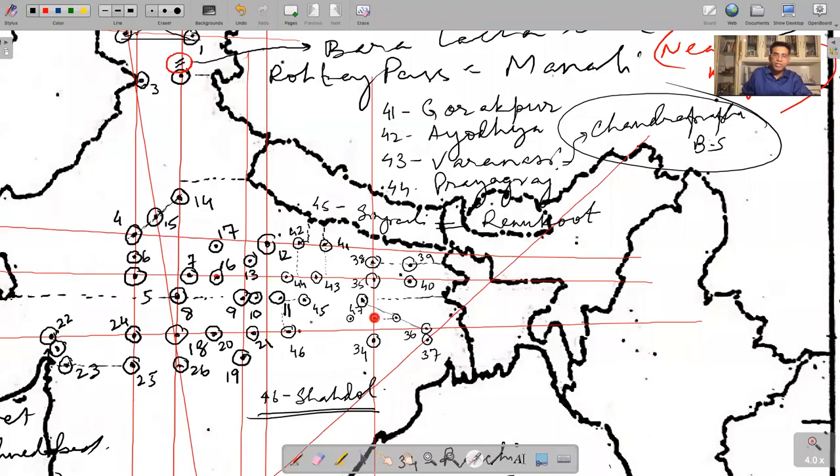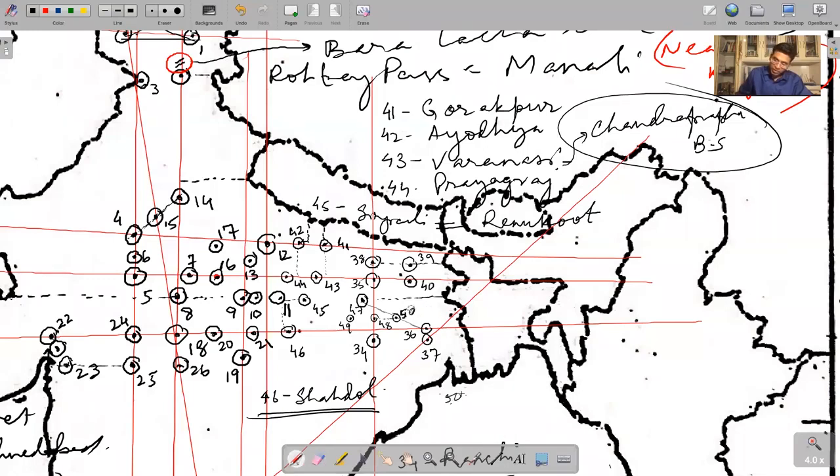From Dhanbad, you move westwards on the line, mark this as Hazaribagh, and the distance between Hazaribagh and Dhanbad is almost the same as Hazaribagh and Daltonganj on this side. Daltonganj, this is the major town of Palamu district. Okay, so 46, this is 47, this is 48, and this is 49. Okay, so 47, this is Dhanbad. 48, this is Hazaribagh. Oh, 47 has got repeated. 47, okay, Gaya is already marked. Okay, fine. This you can mark as 50 in that case.